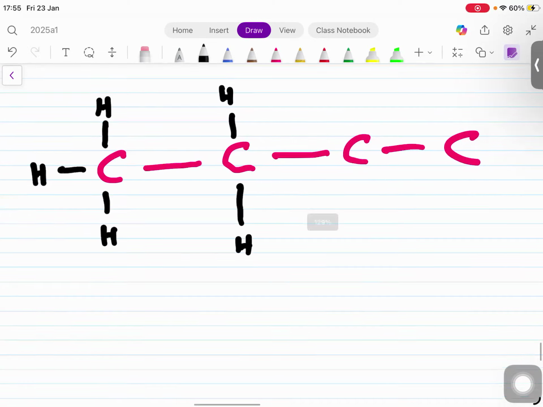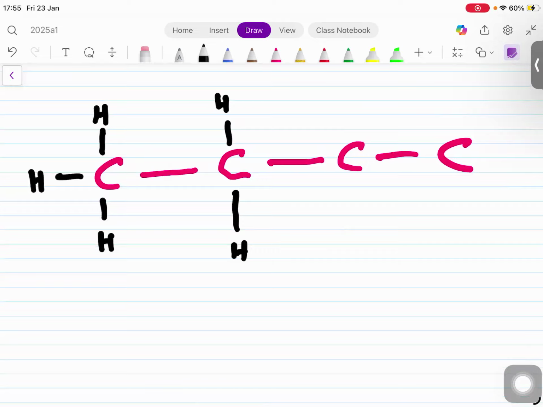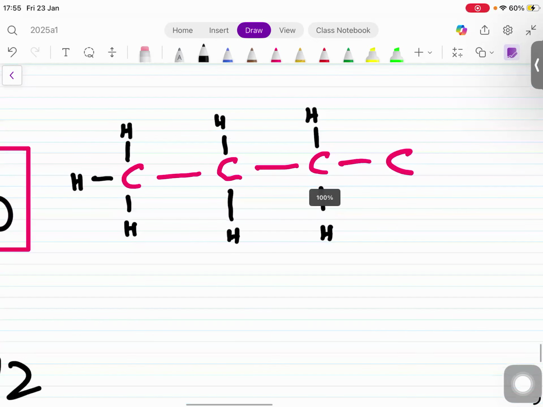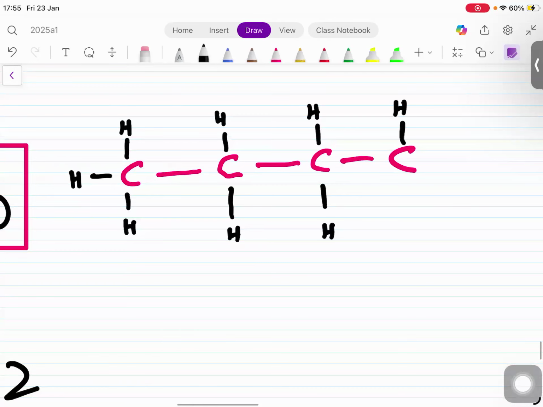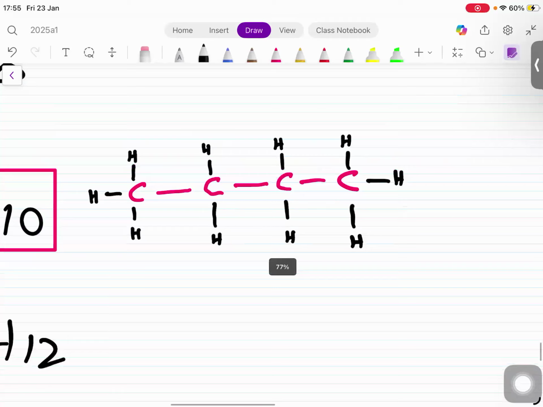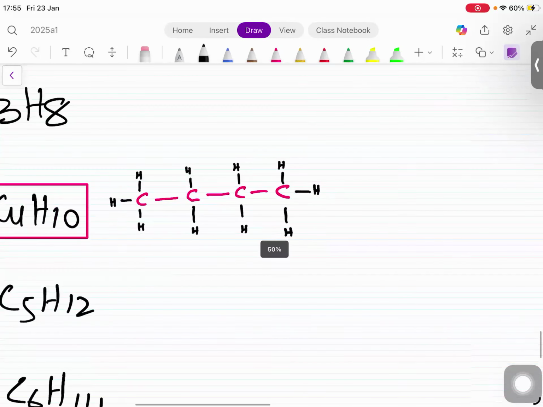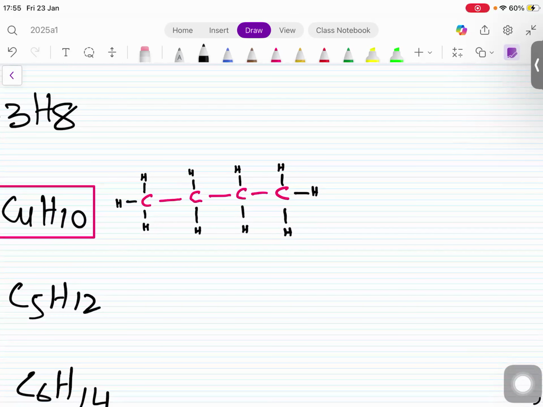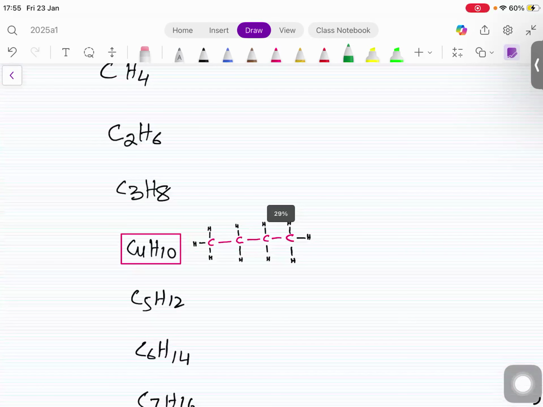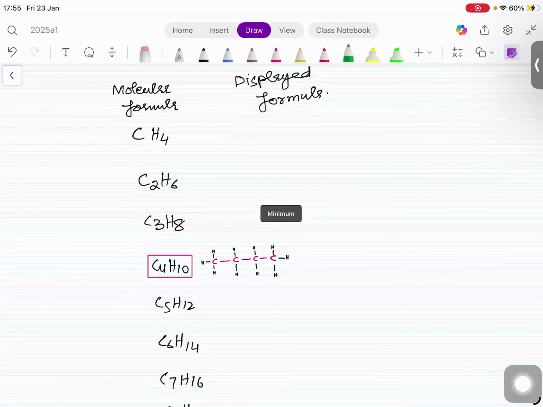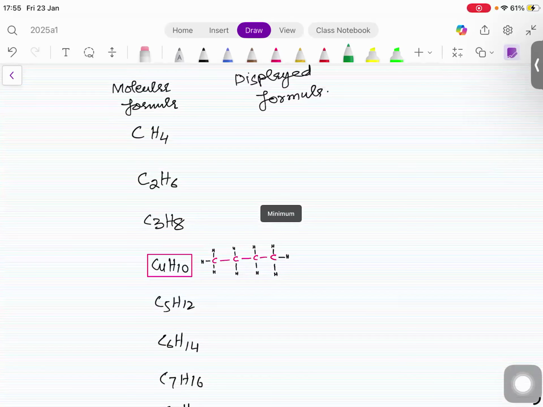How many with the third one? Why? Because these carbons have already made 2 bonds, so 2 more valences we have to fill. And what about the last one? 3. Okay. And then this is called what formula? Displayed, the fully displayed, showing all the bonds and everything present in this molecule.